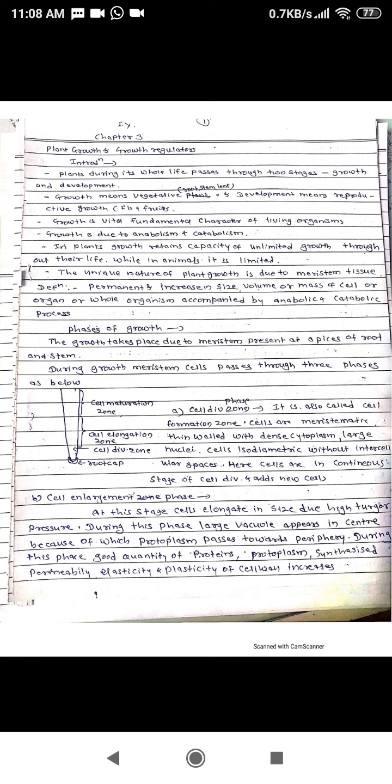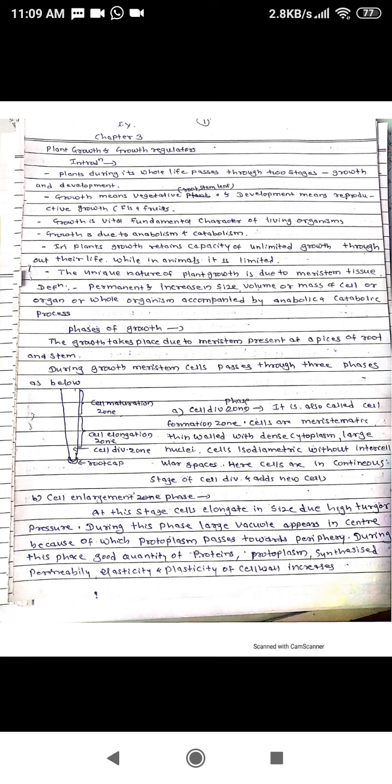Second phase is called cell enlargement phase. In this phase, cells elongate in size due to higher turgor pressure. During this phase, a large vacuole appears in the center, because of which protoplasm passes towards the periphery, and during this phase a good quantity of protoplasmic proteins is synthesized. Permeability, elasticity, and plasticity of the cell wall increase.